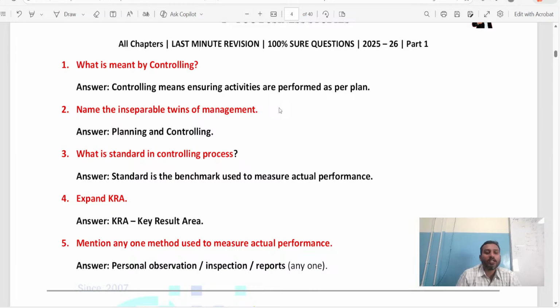First question. What is meant by controlling? Controlling means ensuring activities are performed as per the plan. Just now I told you. Name the inseparable twins of management. Which is the inseparable twins? Without this, no management. You cannot separate only this Laila and Majnu. Who is Laila and Majnu? Of every management, planning, controlling. Planning is Laila, controlling is Majnu. So Laila Majnu is very important. Understood? Then only management is there. Next, what is standard in controlling process? It is the tool or it is a benchmark which is used to measure actual performance. If you want to measure the actual performance, we are going to use certain standards. Now, what is the full form of KRA? Key result area.